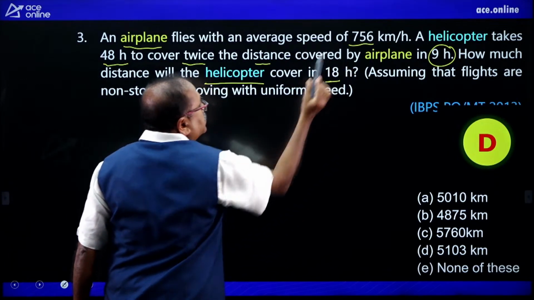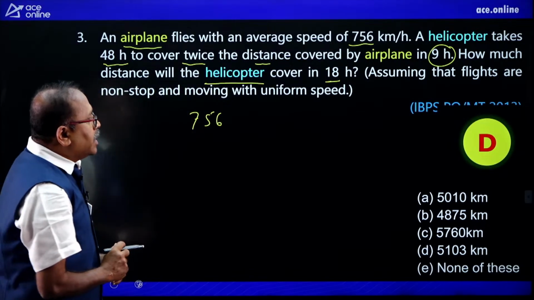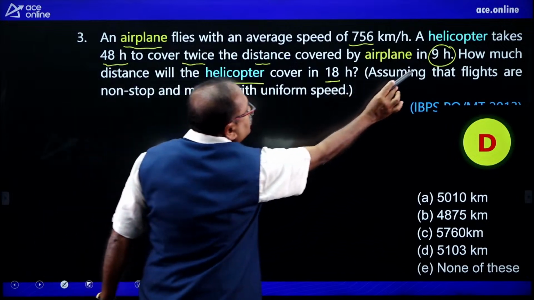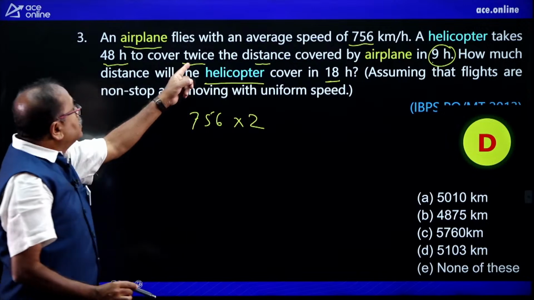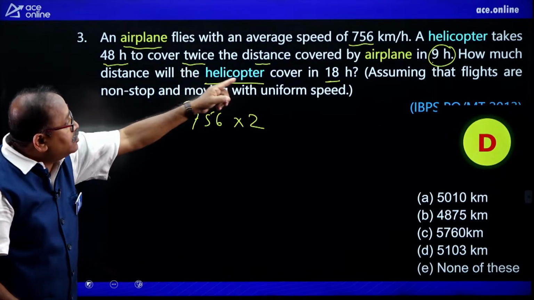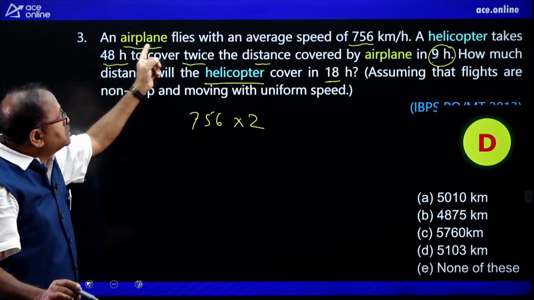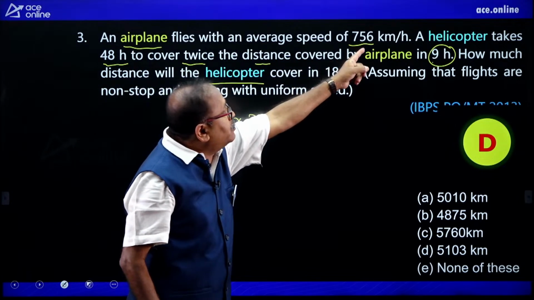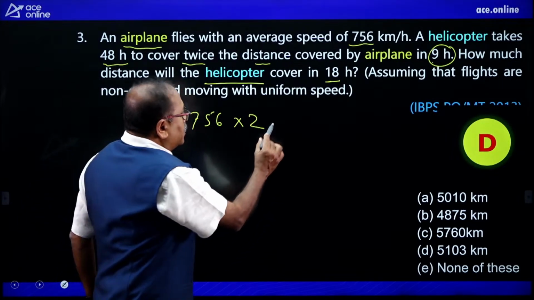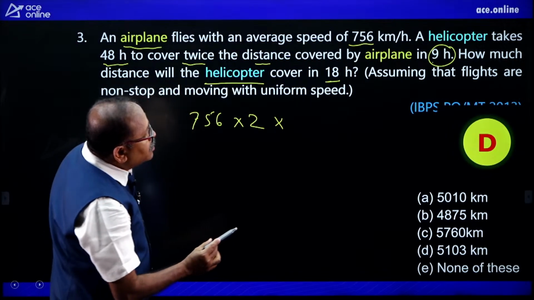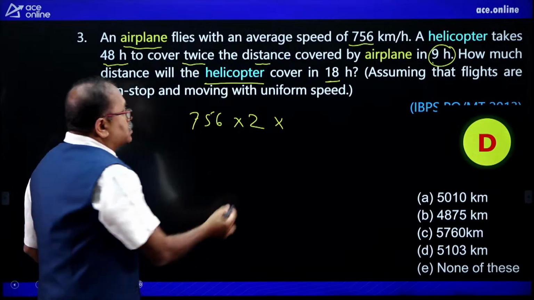756 kilometer per hour is the distance the airplane covers in one hour, and in 9 hours, into 2, it covers twice the distance. The helicopter covers twice the distance the airplane covers. The airplane covers whatever the distance in 1 hour. So it will be 2 times of that, and again into the hours it covers, 9 hours. So into 9.